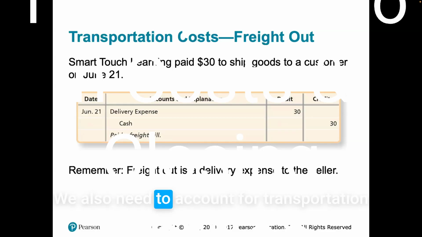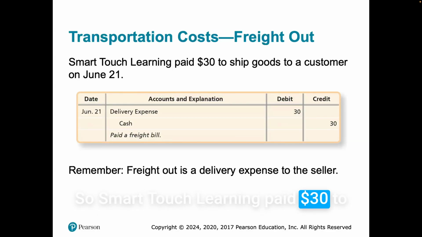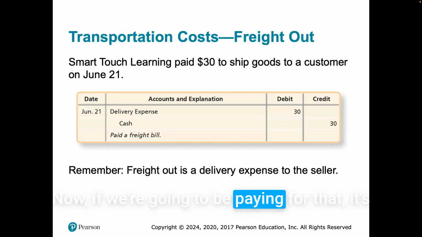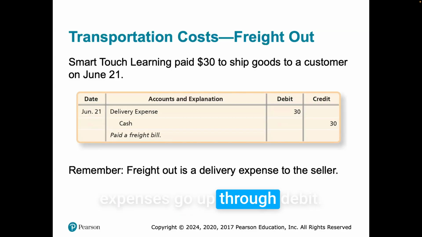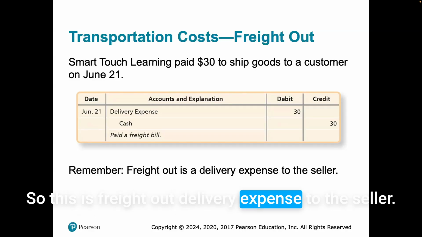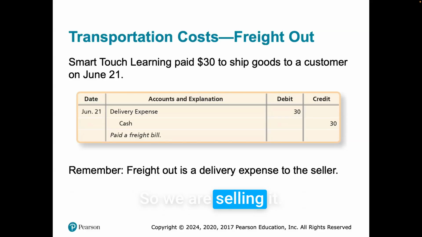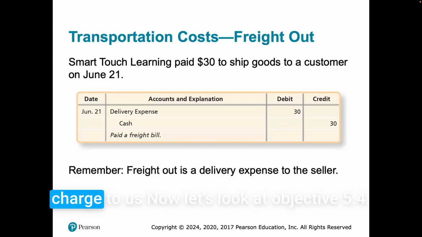We also need to account for transportation costs when we're doing this. So Smart Touch Learning pays $30 to ship goods to a customer on June 21st. Now, if we're going to be paying for that, it's going to be a delivery expense for us, and cash out. So delivery expense goes up through a debit, cash is going to go down through a credit. Paid a freight bill. So this is freight out, delivery expense to the seller. So we're selling it, we're paying to ship goods to a customer. We're paying that charge, so it's a $30 charge to us.